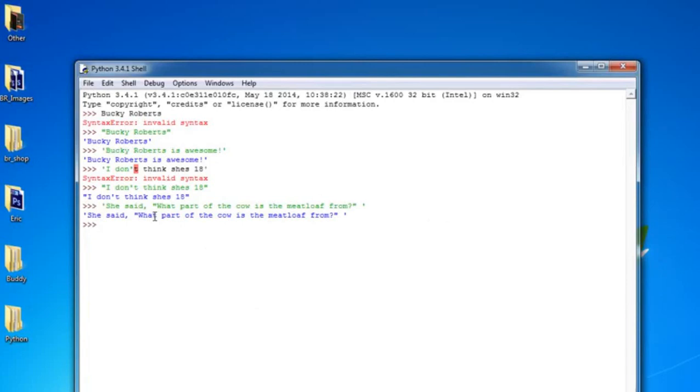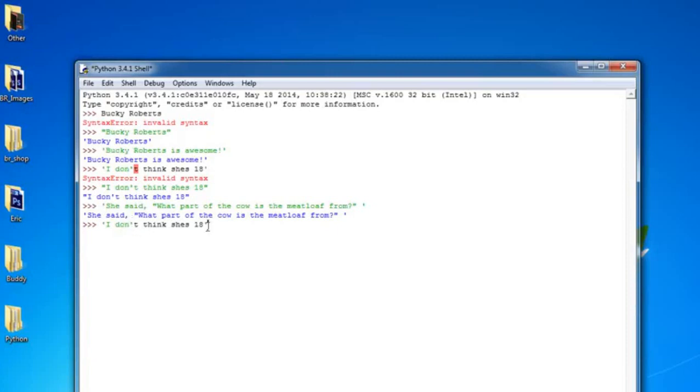Now another thing that you're going to need to do sometimes is, what if your sentence has both double quotes and single quotes in it? Well, you can't just pick one or the other, so what you can do is called escaping a character. And I'll show you how to do that right now. So actually, let me see if I can copy this. Alright, so in this example, you see that it thinks it starts and stops right here.